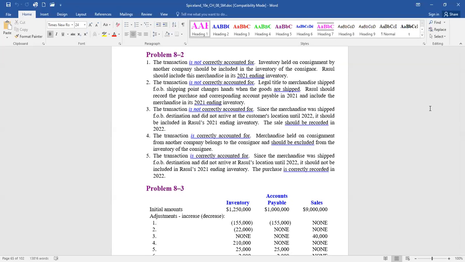A freight bill in the amount of $2,000 specifically relating to merchandise purchased in December, all of which was still in inventory at December 31st, was received on January 3rd.